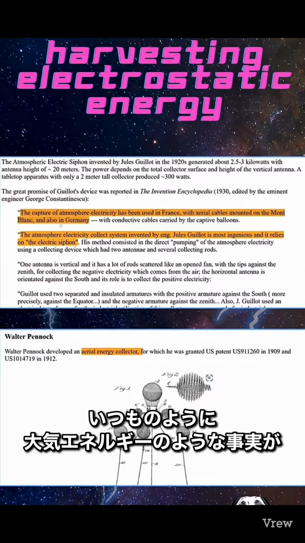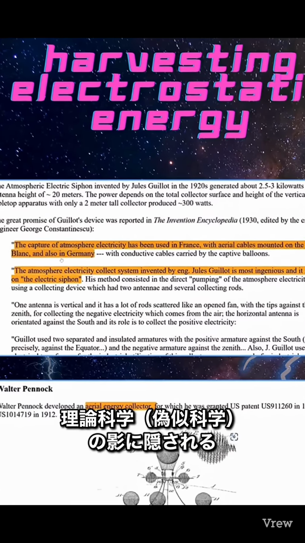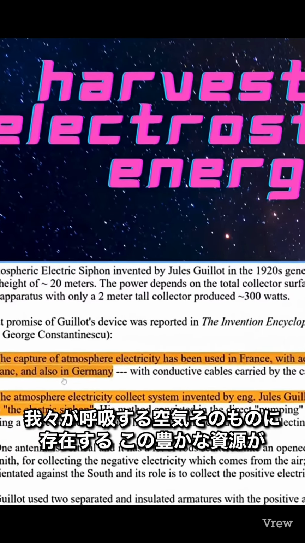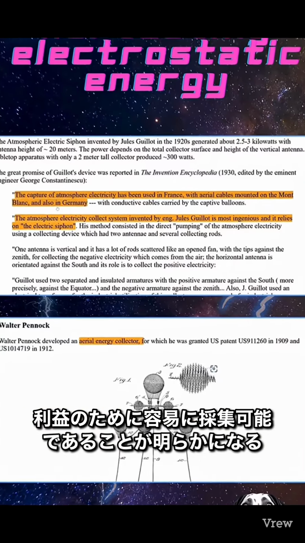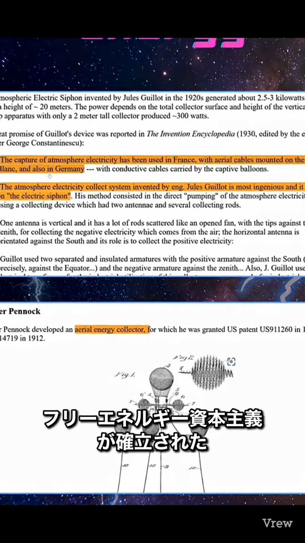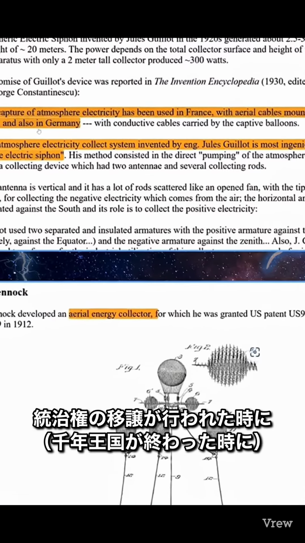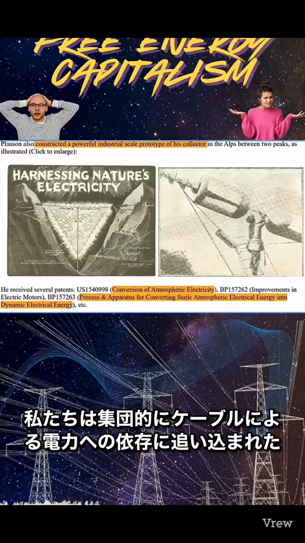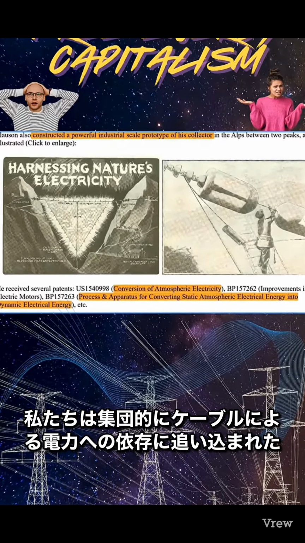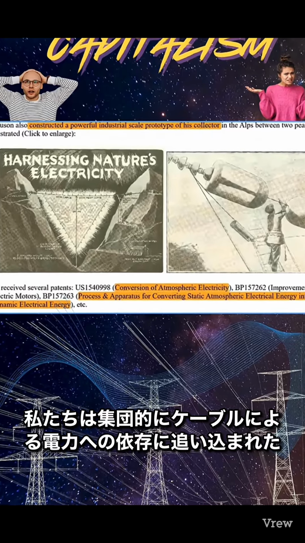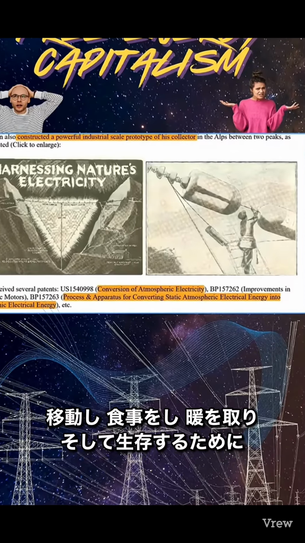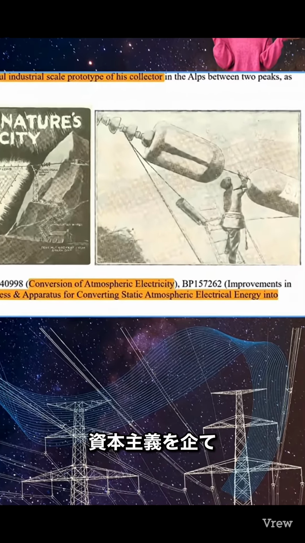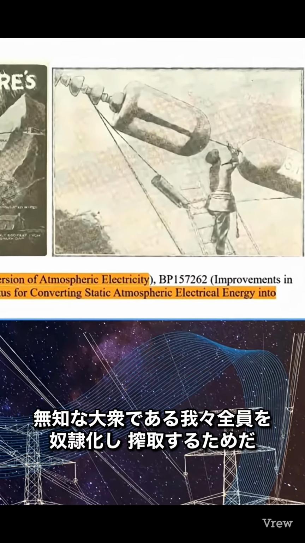As usual, when facts like atmospheric energy are hidden behind theoretical science, it becomes clear that this rich resource existing all around us in the very air that we breathe can be readily harvested for profit. Free energy capitalism was established when the handover of rule took place, and many were orphan children, young enough to forget what existed in the air, and we have been collectively driven to a reliance on the electrical power fed through cables supplied to us in order to travel, eat, stay warm, and generally survive. All of this has been kept a secret in favor of capitalist pursuits to enslave and profit from all of us, the unwitting masses.